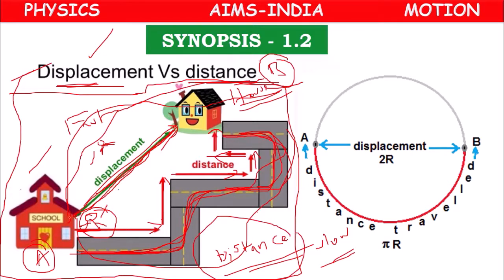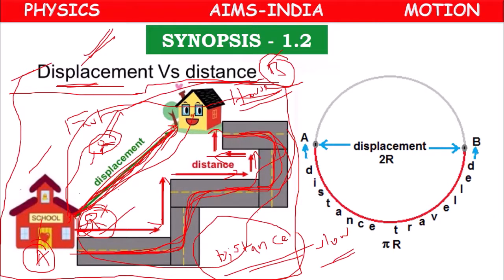The shortest possible path from starting point to ending point, a straight line like this, is called displacement. Distance means actual path, displacement means shortest possible path.